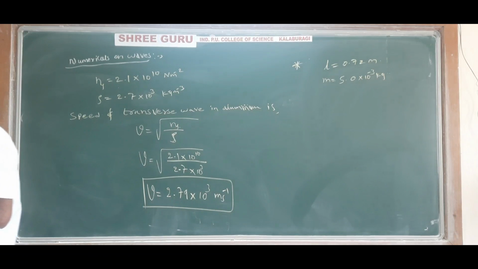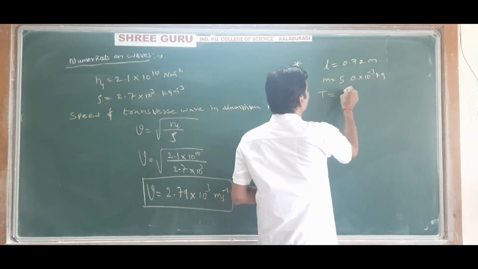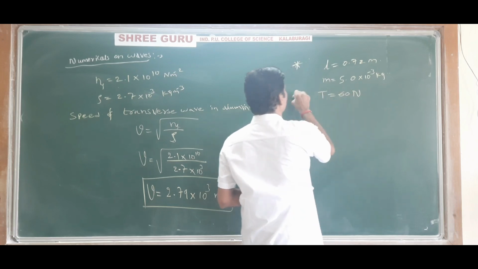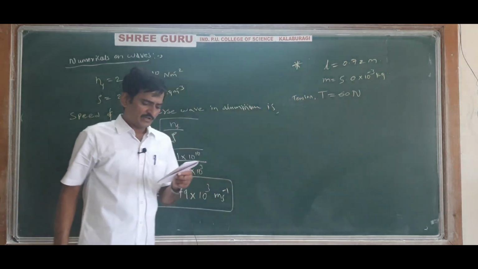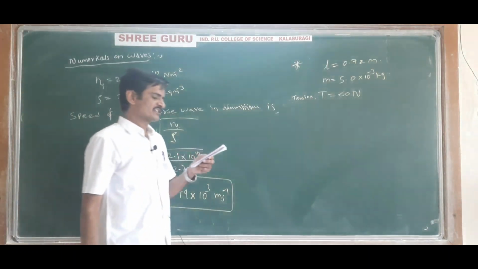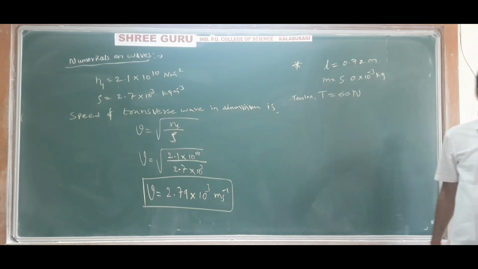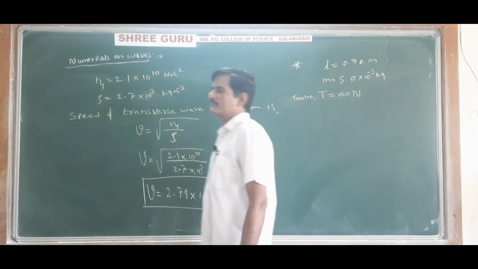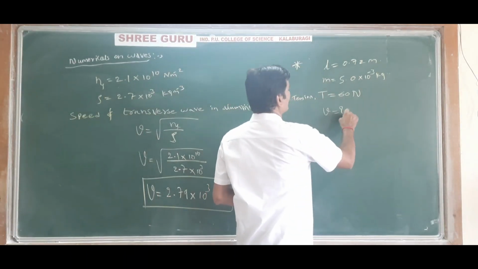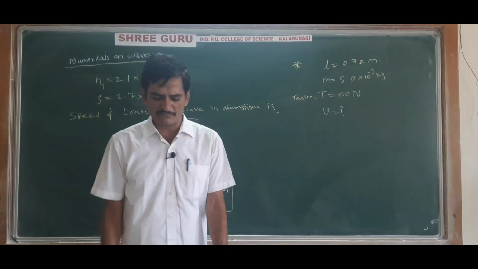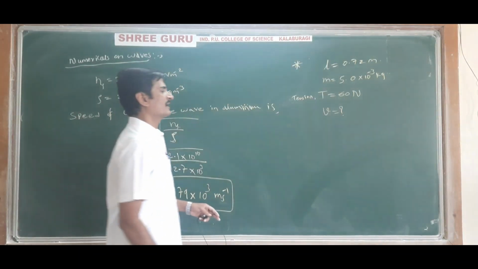If the wire is under a tension of 60 Newton, so tension in the wire is 60 Newton, what is the speed of transverse waves on the wire? So what is the speed of a transverse wave on a wire?